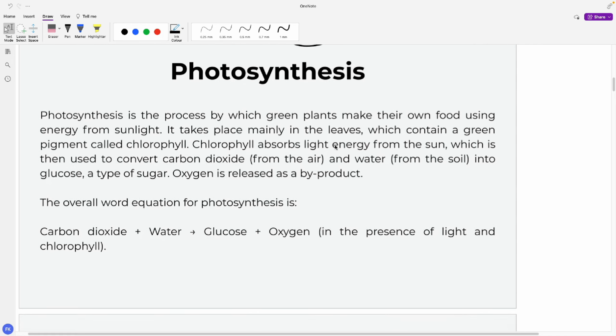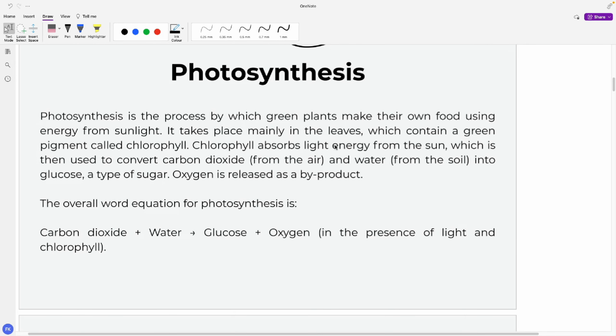So what is photosynthesis? Photosynthesis is a process by which green plants make their own food using energy from the sunlight. For photosynthesis to occur, carbon dioxide is needed, water is needed, and sunlight is needed. Without sunlight, we cannot carry out photosynthesis.